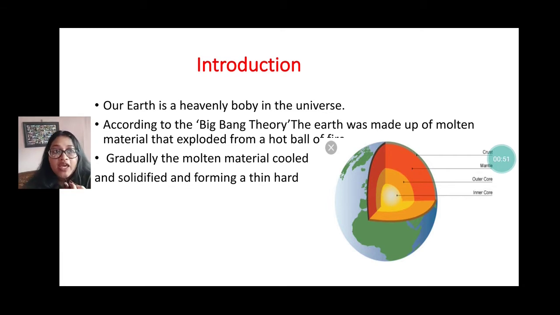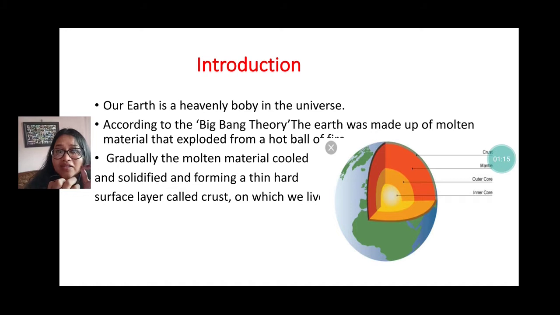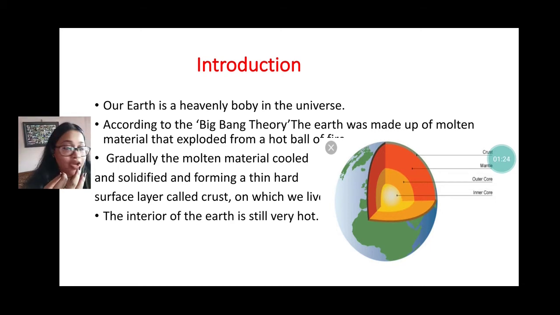According to the Big Bang theory, the earth was made up of molten materials that exploded from a hot ball of fire. Okay, and then the molten magma, when it came out from the interior of the earth, gradually cooled down and solidified, forming a thin hard surface layer that is called crust. Okay, and on which we live. The crust where we live, the uppermost part of the earth, is called crust. Okay, and the interior part of the earth is still very hot.